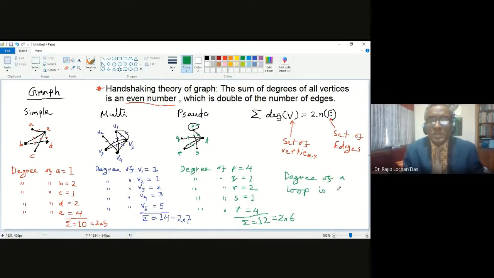This is the thing you have to memorize. I will tell you why it is 2 today. So now you know the degree of a loop is 2. There is a loop for P, so the loop will be 2 degrees and the other 2 lines, so altogether it is 4 degrees. So this is how you are getting 4. Is that okay?